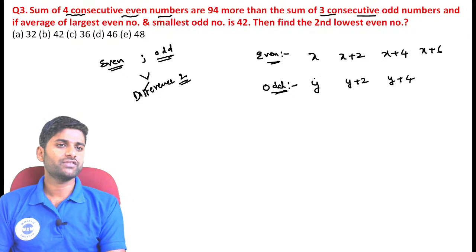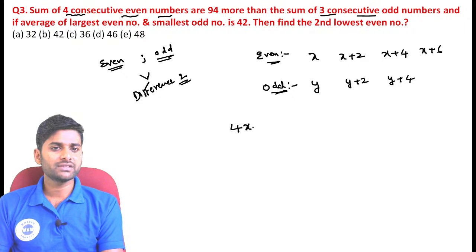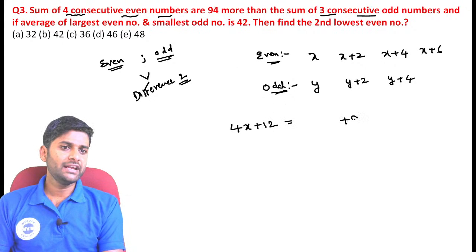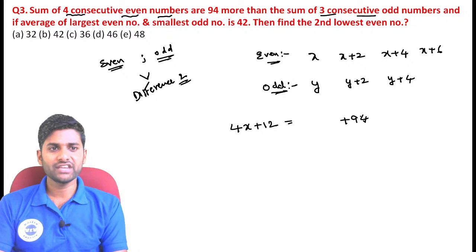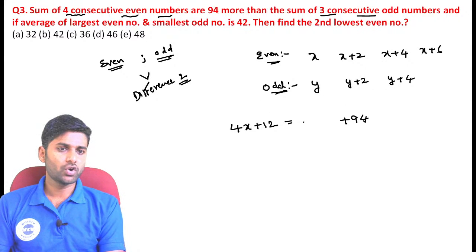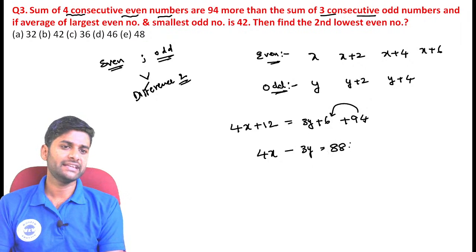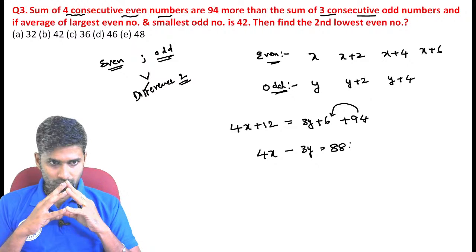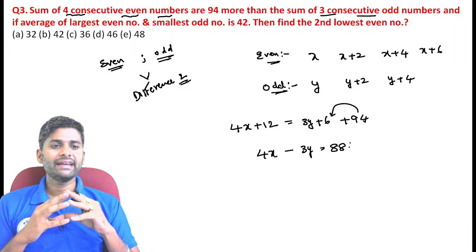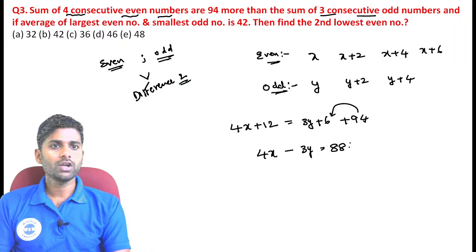Sum of 4 consecutive even numbers is 4x plus 12, which is exactly equal to 94 more than the sum of 3 consecutive odd numbers. The sum of 3 consecutive odd numbers becomes 3y plus 6. Now see, 4x minus 3y is exactly equal to 94 plus 6 minus 12, the value becomes 88. Yes, that is the 88 guys. That is the first statement.